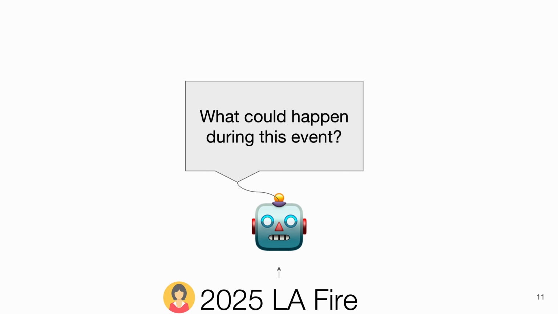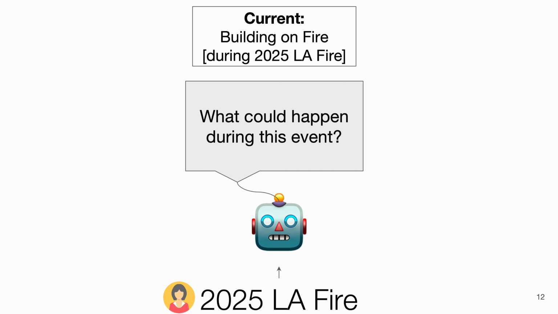Now let's look at an example. Let's say the user queries for 2025 LFR. We ask the LLM what could happen during this event. We get back from the LLM that one of the relevant events might be building on fire. This gives us concrete visual cues to look for.